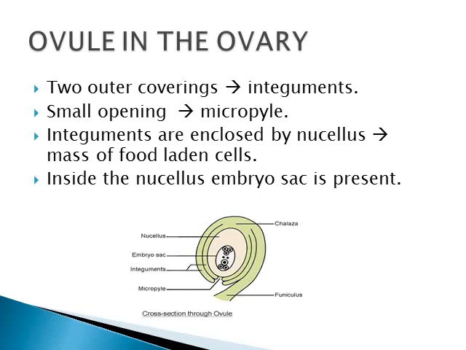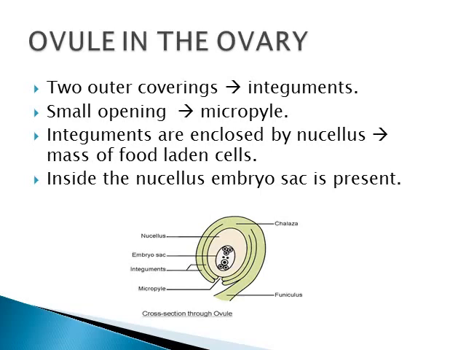The next is the structure of the ovule in the ovary. The ovule is the female gamete. It is covered by two outer coverings called integuments. The integuments leave a small opening at one end, called the micropyle, and these integuments enclose the nucellus. The nucellus is a mass of food-laden cells.